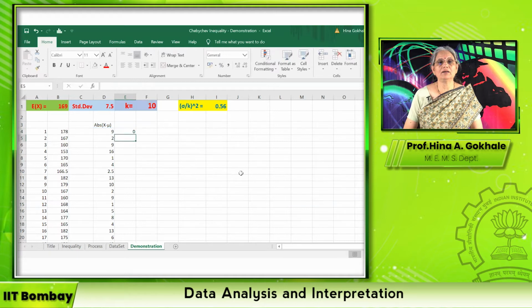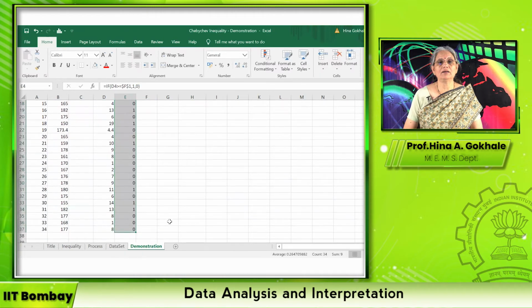This is the easiest way to count it out. And remember, again, we don't want to change this value 10 for comparison. So here this F1, I'm going to make it $F$1 so that it remains steady. It doesn't change. And then I just copy it down.